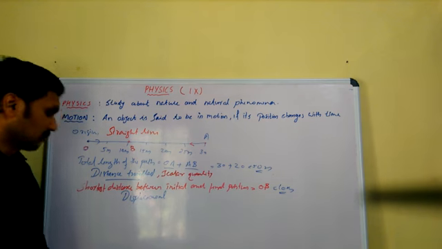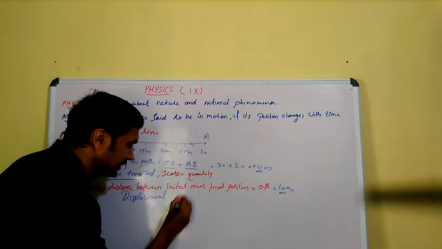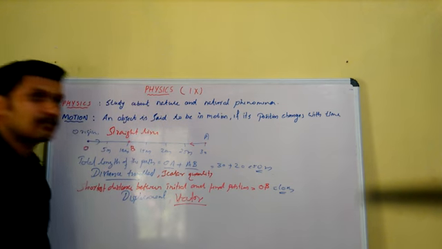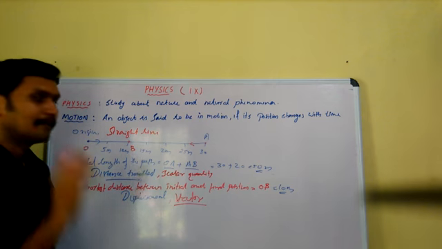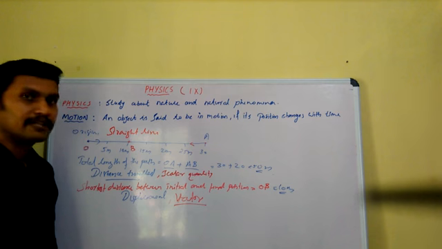So such a quantity having both magnitude and direction is known as a vector quantity. See, what is a vector quantity? A physical quantity having both magnitude and direction is known as a vector quantity.